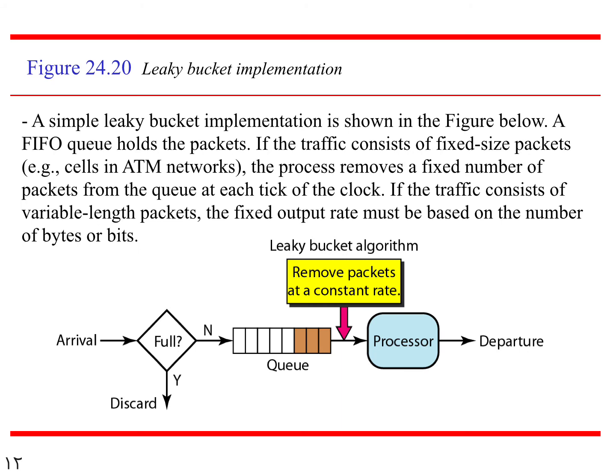When we are fixing the clock over there, if the clock makes one tick, the packet will be moved from the queue to the processor. One more tick, then another packet is moved from the queue to the processor. Then after the processor, the packet will depart, that is, be sent to the receiver. So this is how the leaky bucket algorithm is applied for consistency of flow of packets over a network.